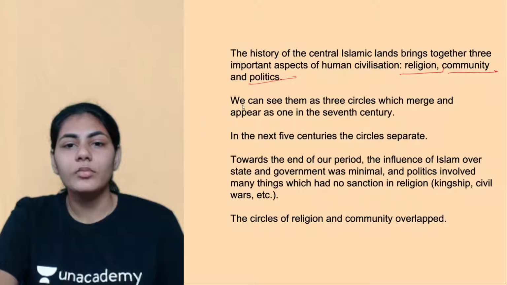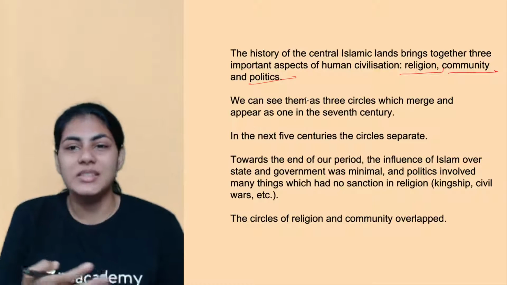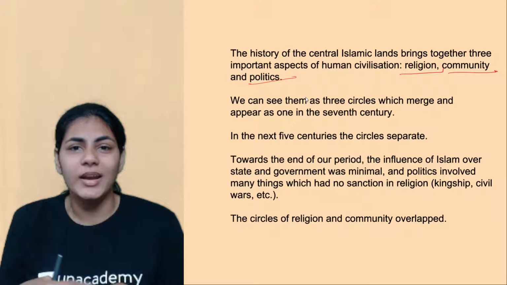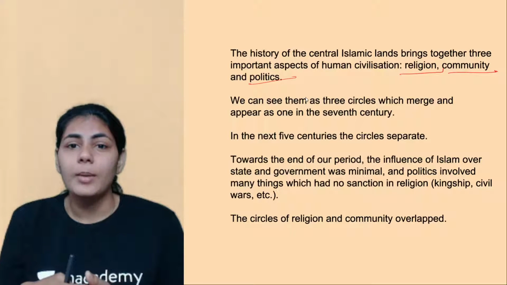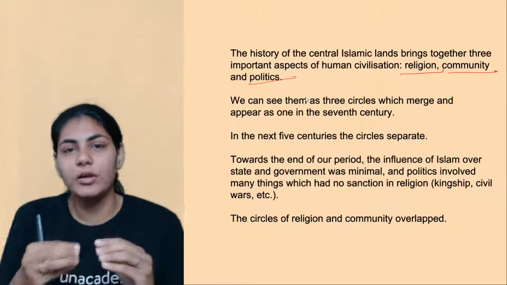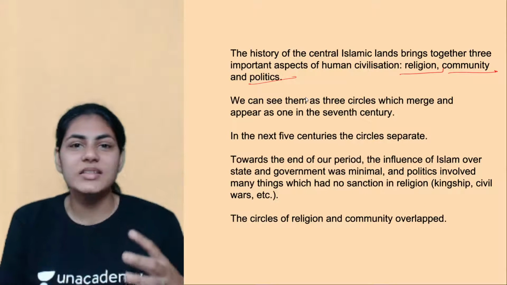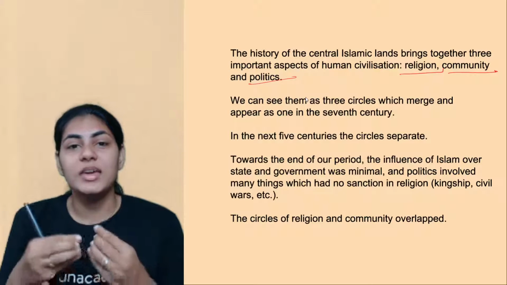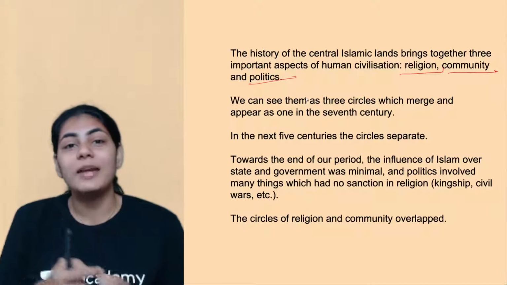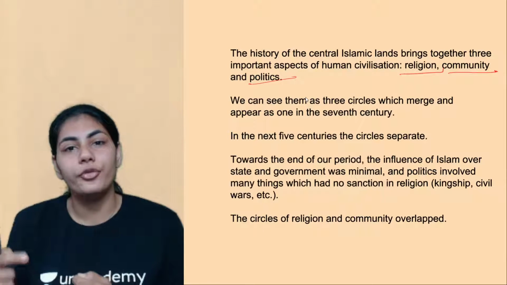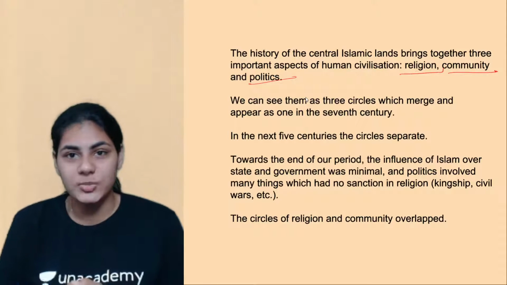In the 7th century, we've often seen that religion, community and politics were intertwined. They were merged. What exactly is the intermixing of these 3 elements? For example, politics, or the way a king is supposed to rule, his administrative strategies and all, are derived from Sharia, which is a religious book.